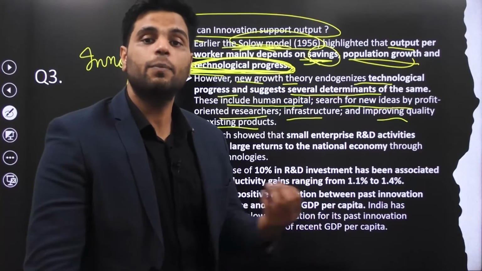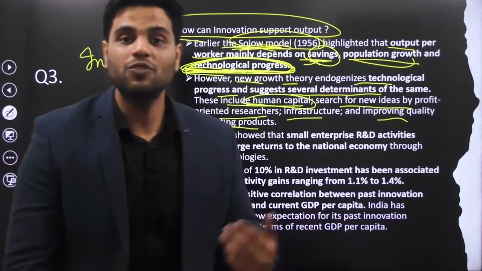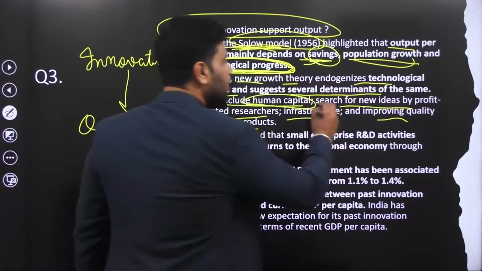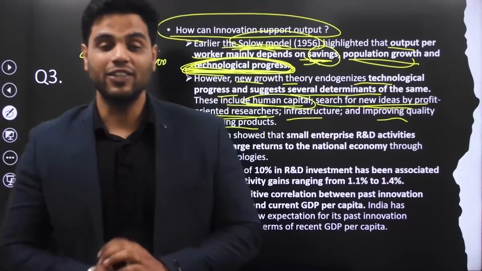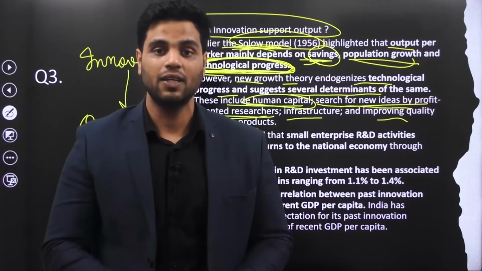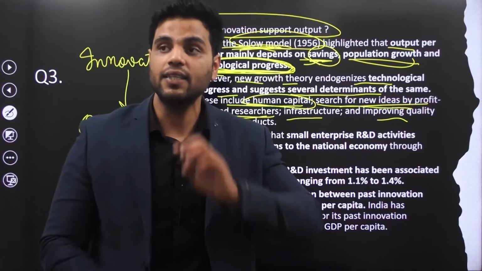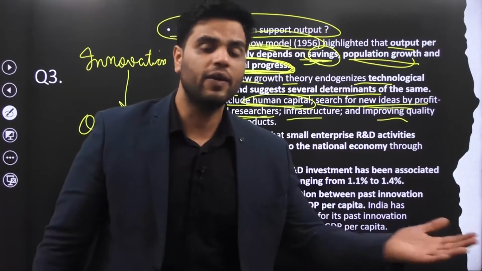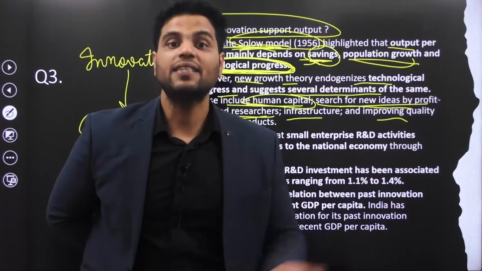Technological progress of a country depends on which factors? Well, it depends upon human capital: how many PhDs we have, how many scientists we have, how many researchers we have. Then search for new ideas by profit-oriented researchers. There are certain researchers and scientists that are employed by companies themselves because companies are trying to improve their product. So for example, many scientists are employed in robotics firms. Many astrophysicists in the USA are employed in SpaceX, right?